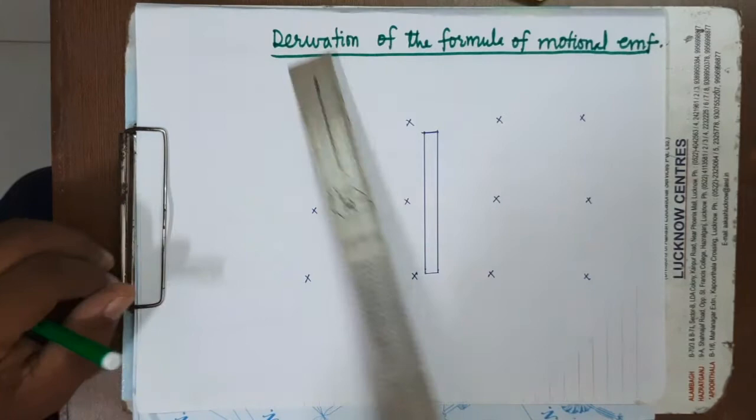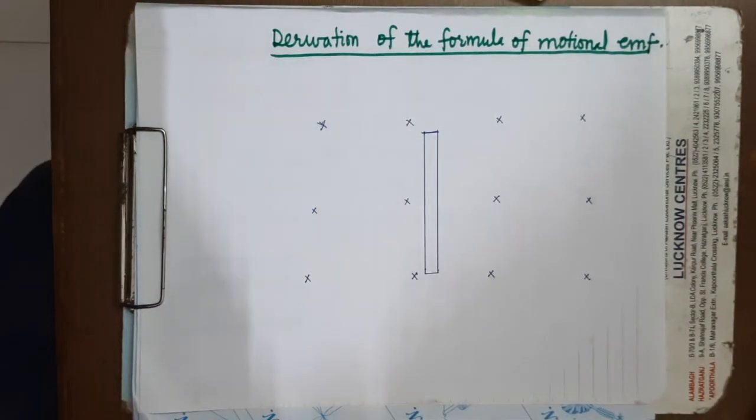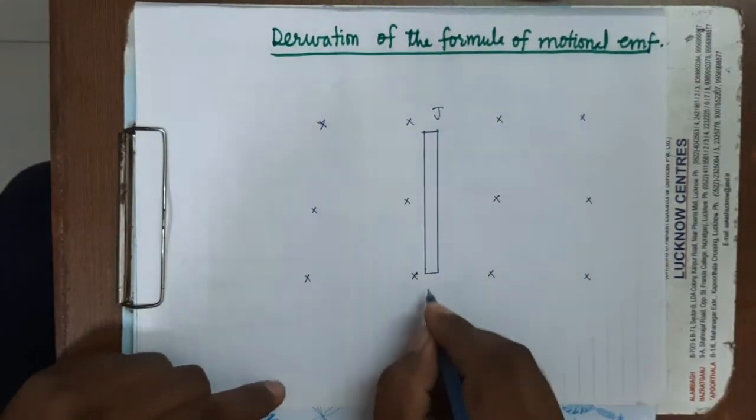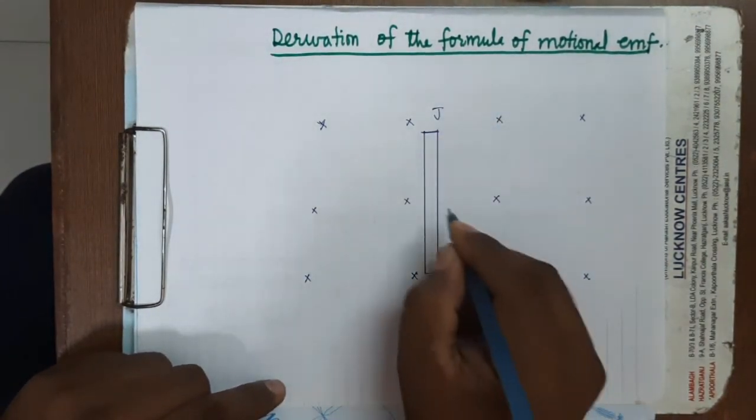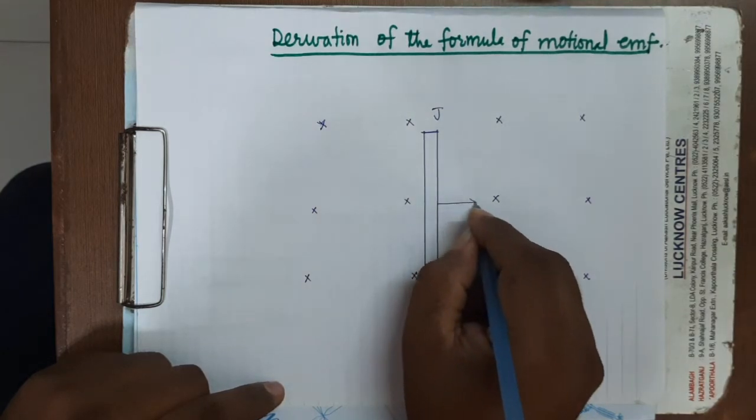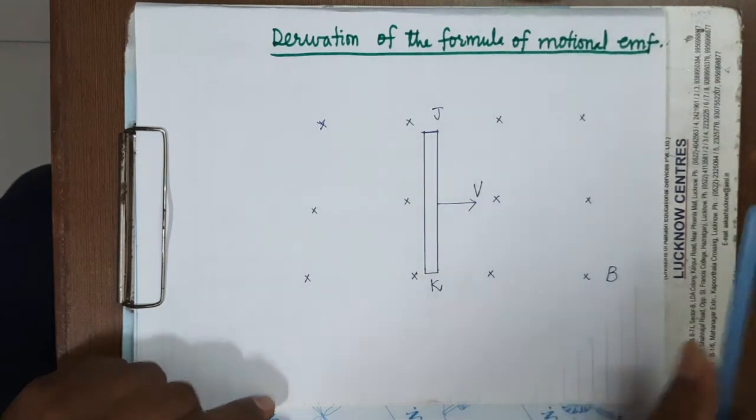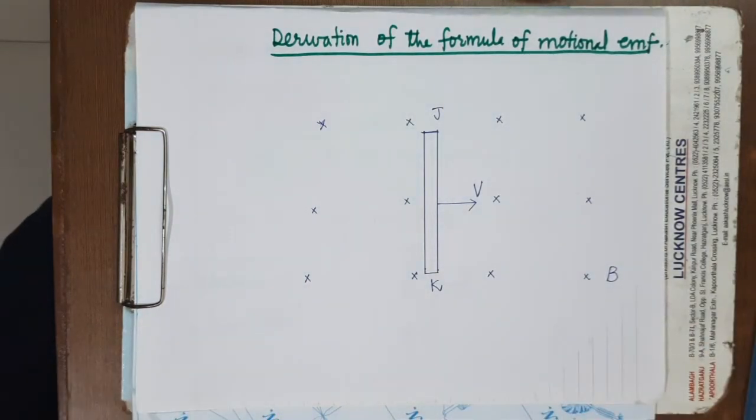This conductor, in your book, is named JK. So here it is J and it is K, and it is moved with a velocity V. Magnetic field is B. So see here, when the conductor is moved in the magnetic field region,